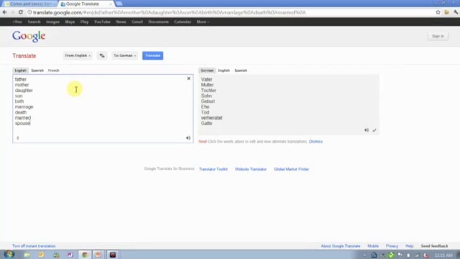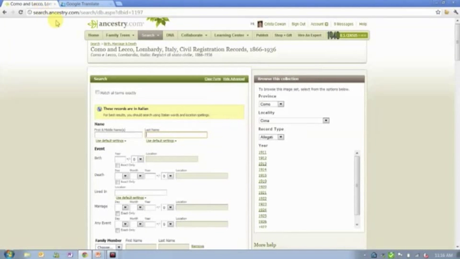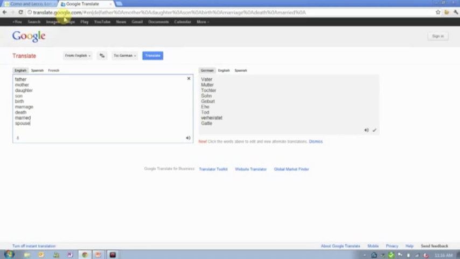I will just start typing a list of words so that I come up here with a list of probably rough translations of what those words are. And then I will just copy and paste this list, print it out on a little piece of paper, and just tack it on the side of my computer screen so that as I'm researching in those records, as I come across some of those words, I know what they mean, okay? So you just go to translate.google.com. It's a free service, and that's what I use quite a bit to do research in foreign language records.